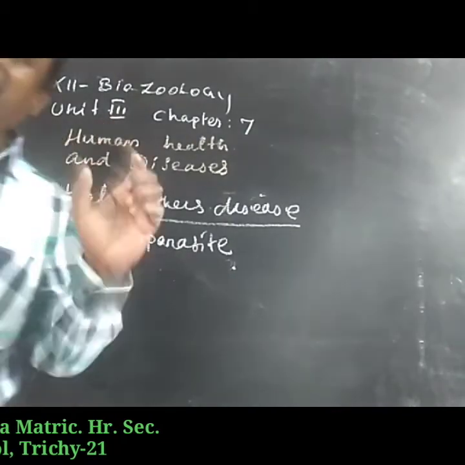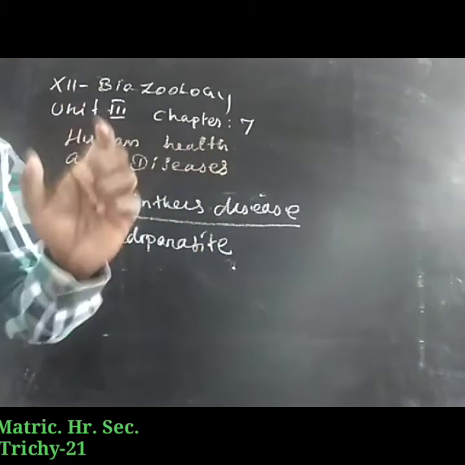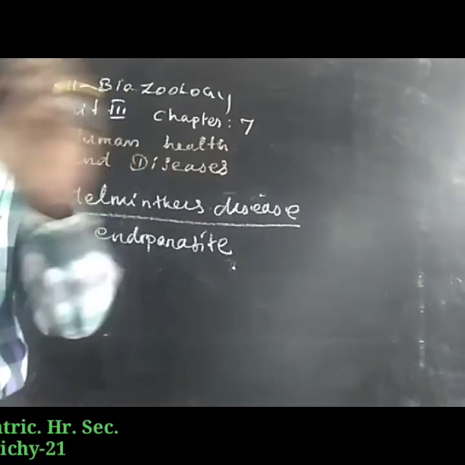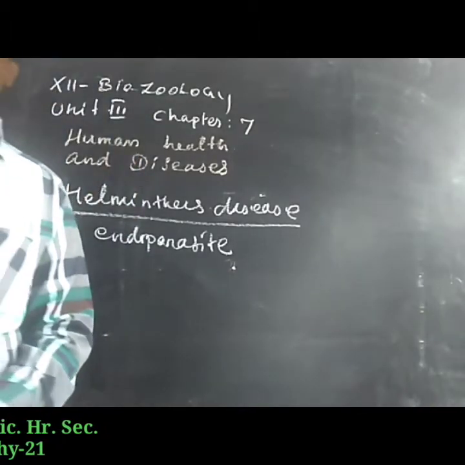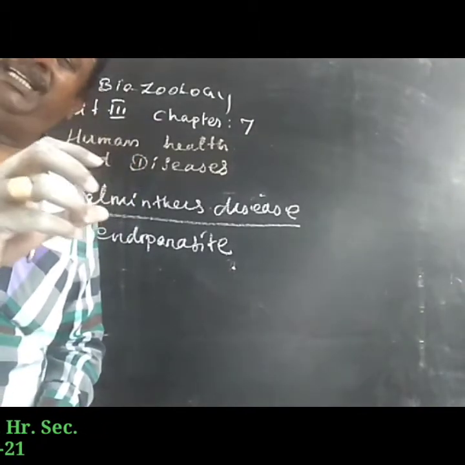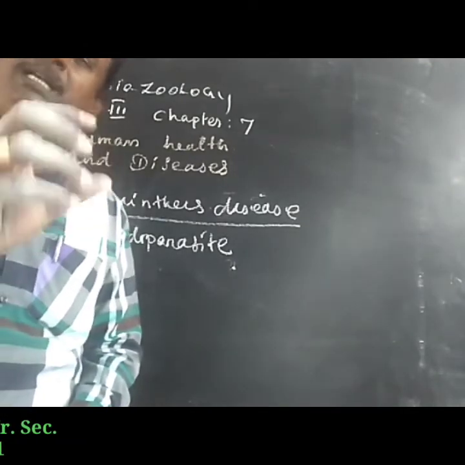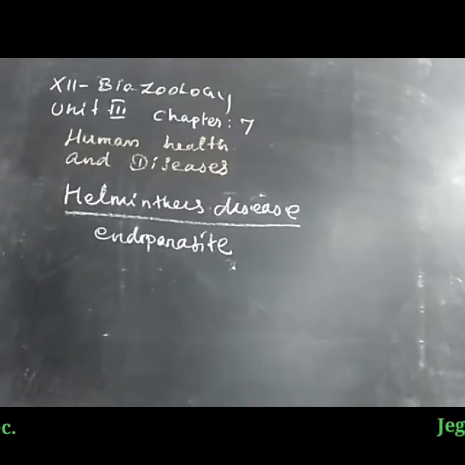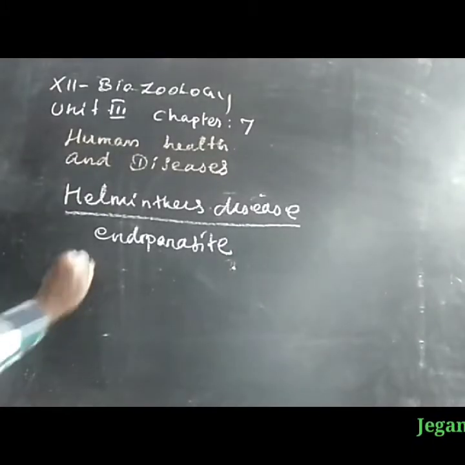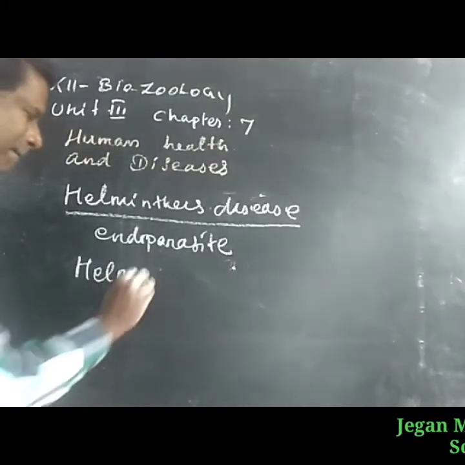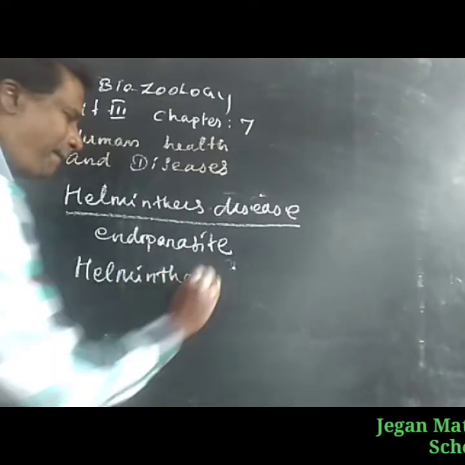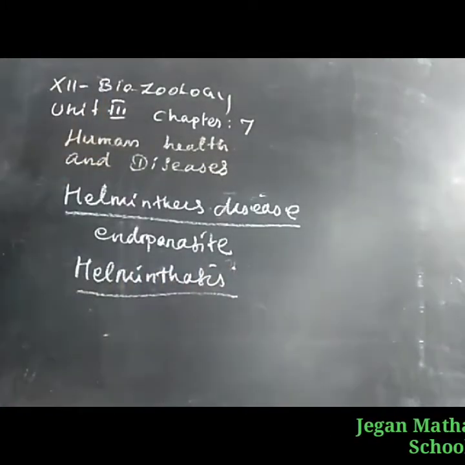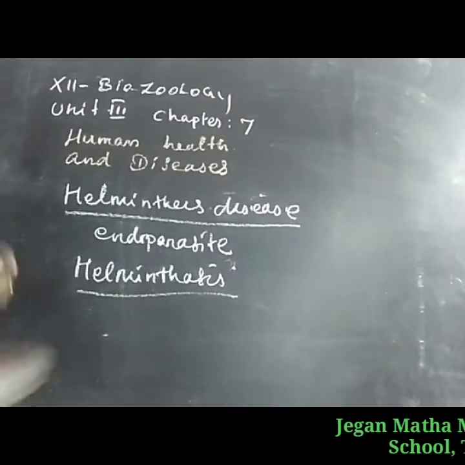They are attached in the gut and are present in the blood of the human being, causing the disease called helminthiasis.